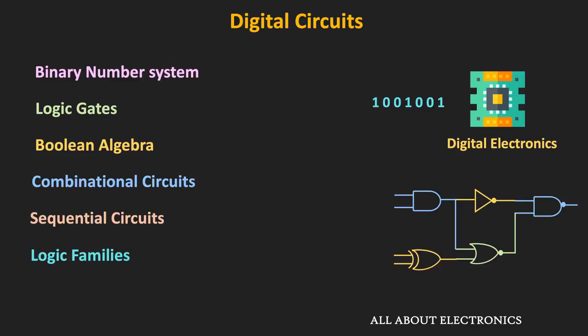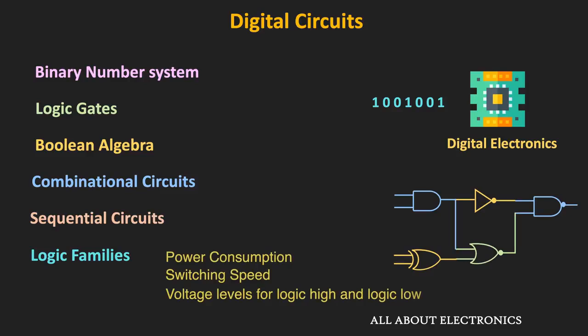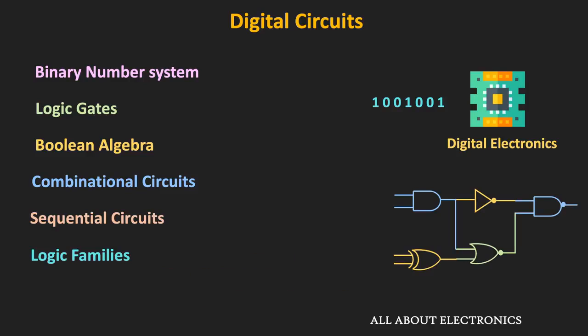So although these logic gates are a very basic element of digital circuits, inside, if you see, it is a combination of different transistors. And there are different ways to construct these logic gates. So depending on how these logic gates are implemented, the different characteristics of the logic gate like power consumption, switching speed and the voltage levels will change. So in the upcoming series of videos, we will learn all these aspects.